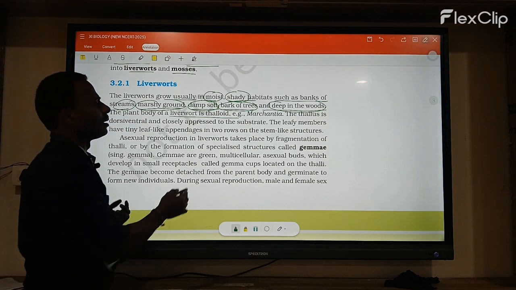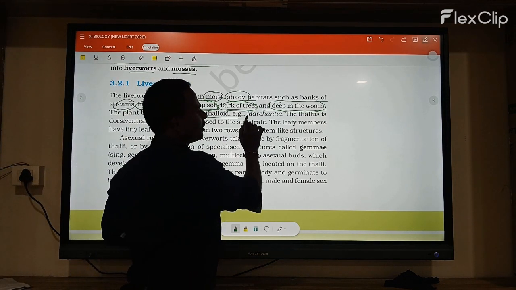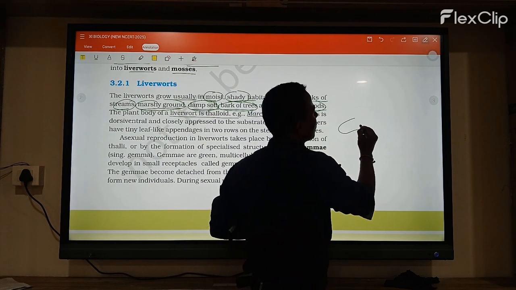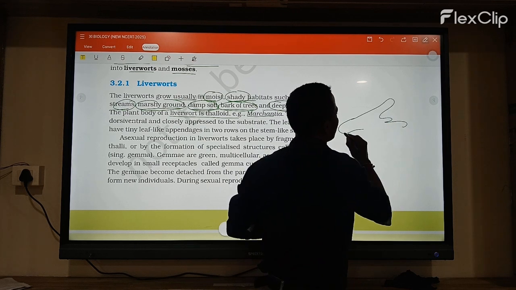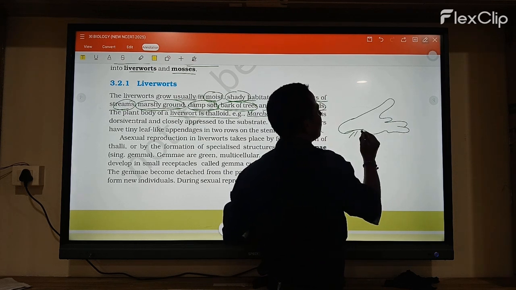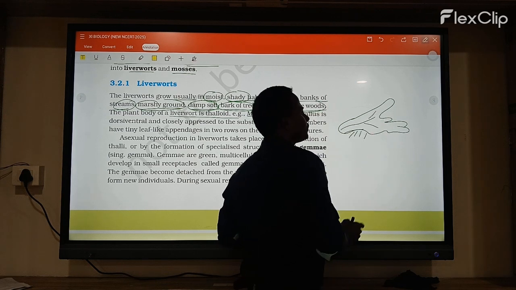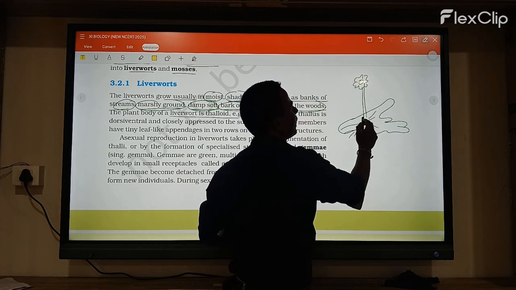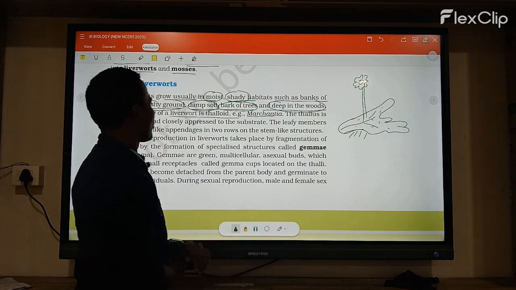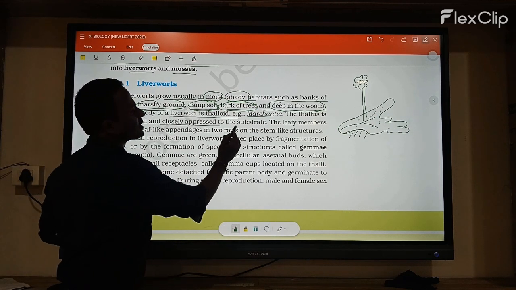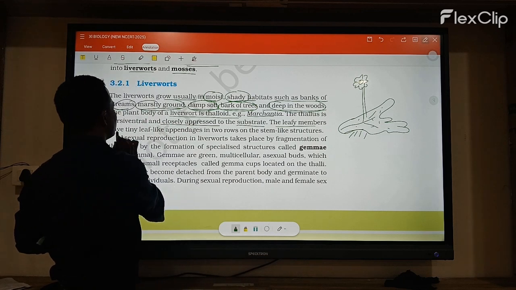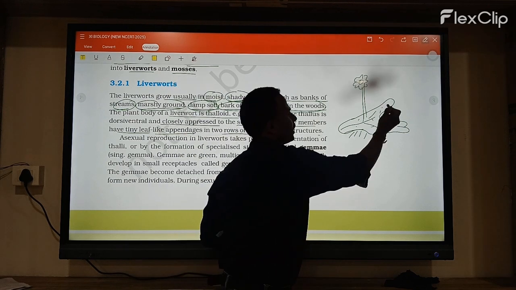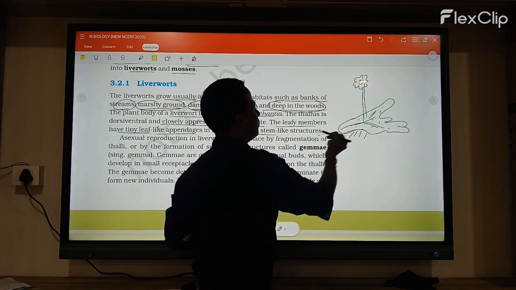Mostly in these liverworts, the body is thalloid. Example: Marchantia. Here, the Marchantia plant body is a dorsiventrally flattened structure, closely appressed to the substrate. The leaf-like members, tiny leaf-like appendages, are in two rows on the stem-like structure.